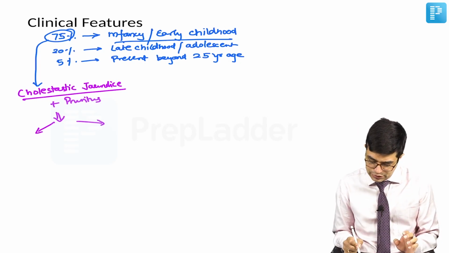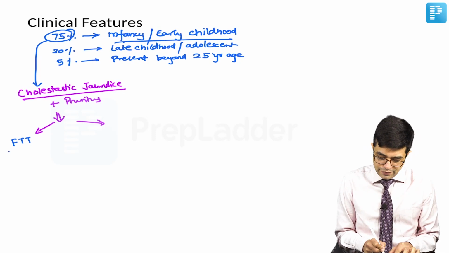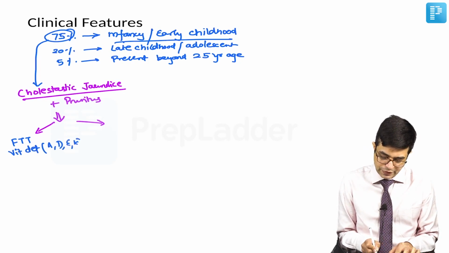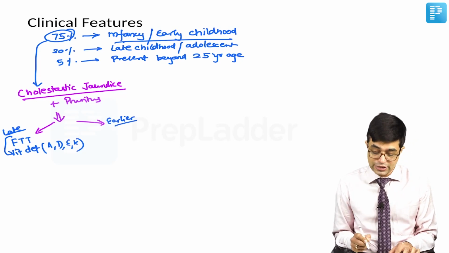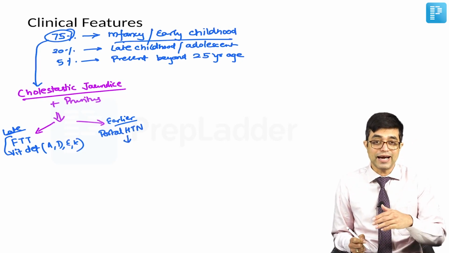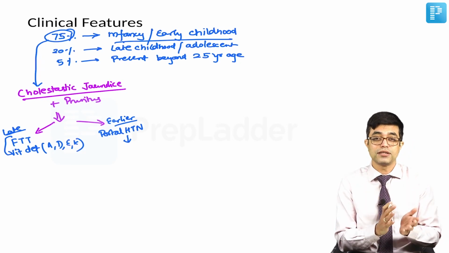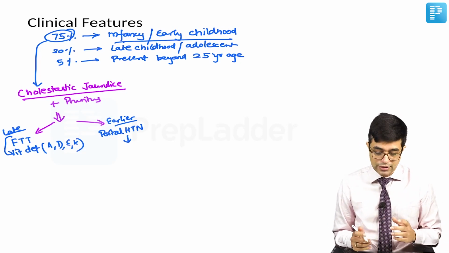As the disease manifests further, you will find that some of these children will tend to develop failure to thrive, and they will have vitamin deficiency states involving A, D, E and K. But these manifestations are usually late to develop. Earlier to develop than these manifestations are features related to portal hypertension. And portal hypertension will be exaggerated, it will be faster if some hepatic fibrosis is also present, which can be one of the associations in some of these patients.